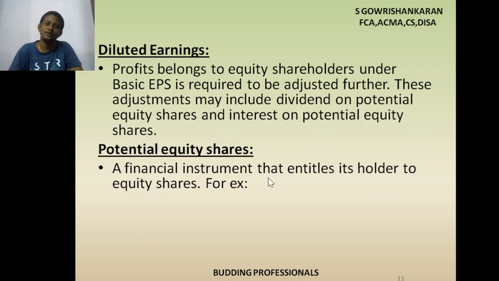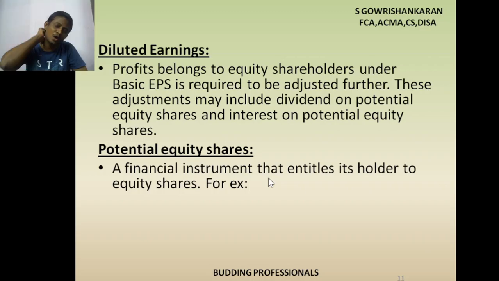For that I have to understand the dilutive. Dilutive means, if I convert the potential equity shares into equity shares, because of that conversion, is there any possibility of reduction in my existing EPS or not? For example, if my existing EPS is 10 rupees per share, I am happy with it. If these convertible debentures are converted into equity shares, then what EPS will I get? That is the question an existing shareholder can ask, right?